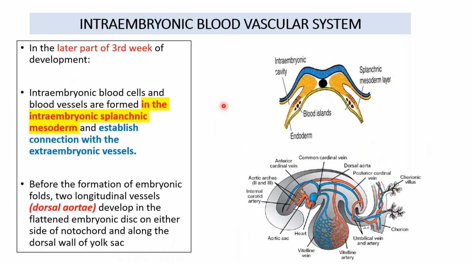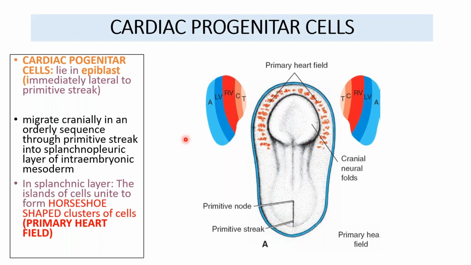The intra-embryonic blood vascular system is the vascular system which develops in the intra-embryonic splanchnic mesoderm. So this is the intra-embryonic splanchnic mesoderm where the intra-embryonic vasculature are developing. This will lead to the formation of longitudinal vessels which are called the dorsal aorta. This intra-embryonic vascular system, which forms at the later part of the third week, later communicates with the extraembryonic vascular system. So we have talked about one aspect of cardiovascular system, that is the vascular system.